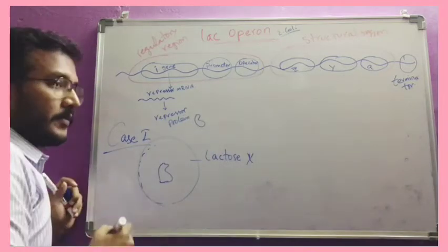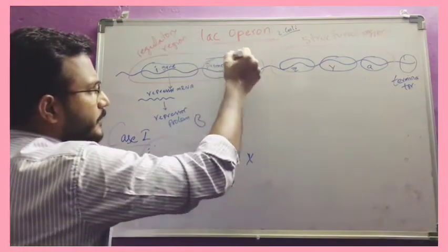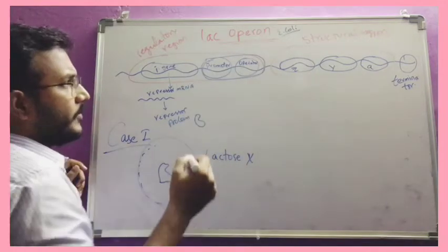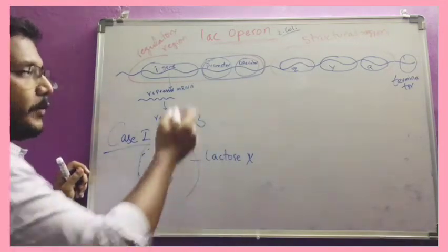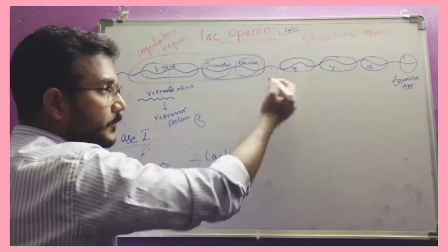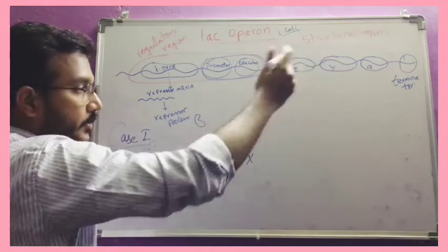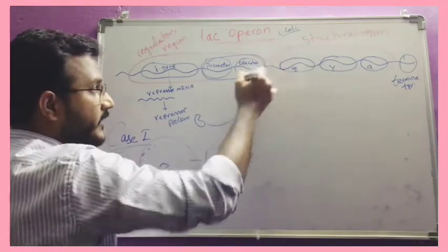Now, normally the operator is present in the promoter region only, as a subpart of the promoter. This operator will start or induce the action of the remaining part. This repressor goes and binds to the operator.